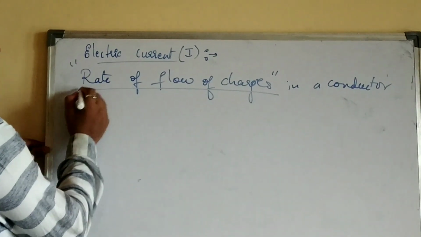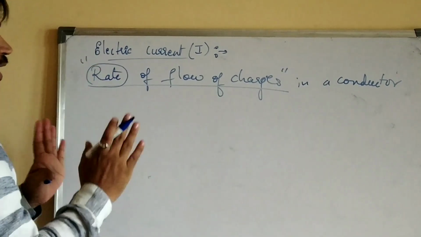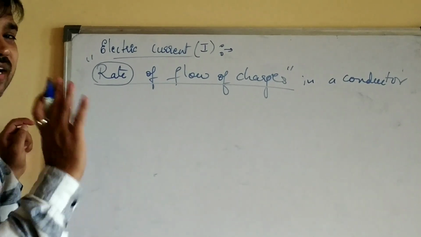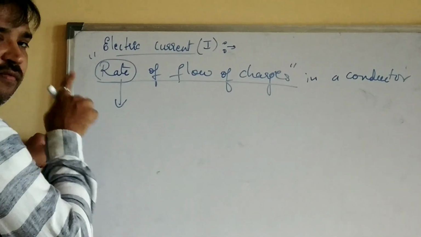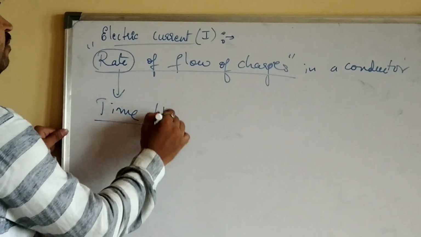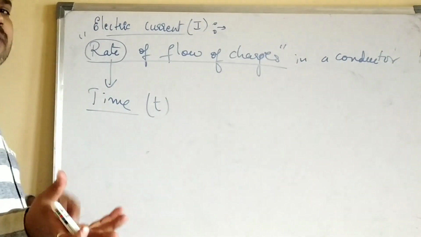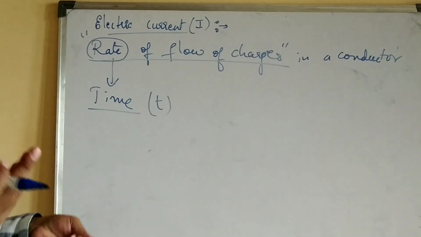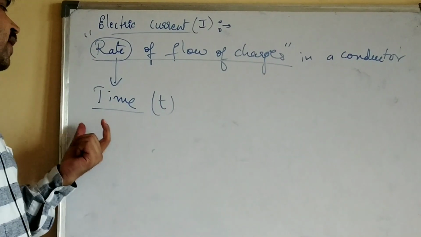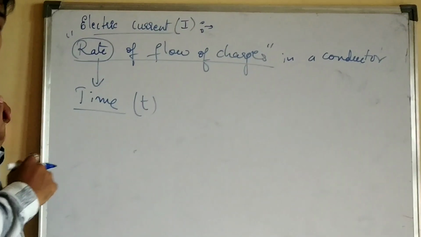Here, students, you can see I have used the word rate. Whenever the word rate is there in a statement or any definition, it always speaks about time, T. Because time is very precious, and it is very independent. Time depends on nobody; everybody should depend on time. So that's why time is an independent variable.